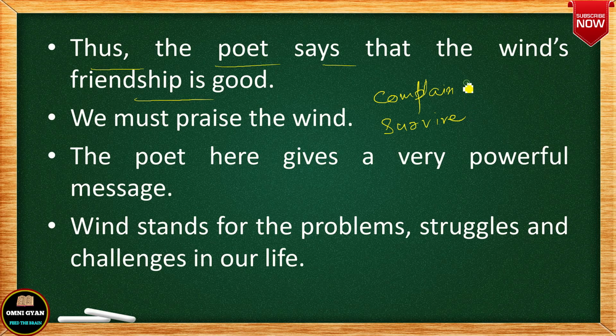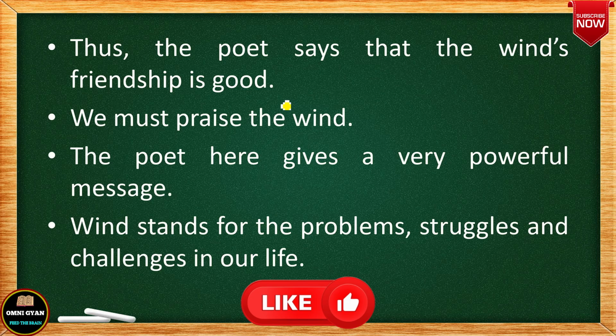So it is the weak people who keep complaining, but the strong people always survive and they are successful in life. Okay, so the poet says that once you become strong, wind will become your friend.